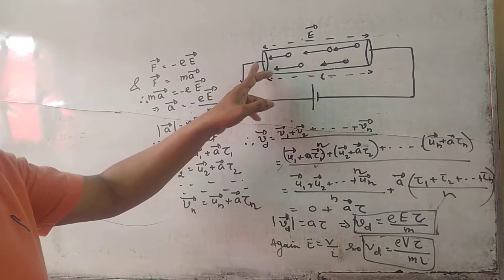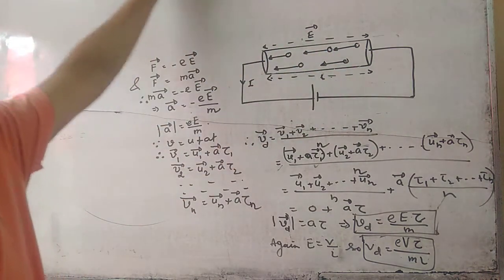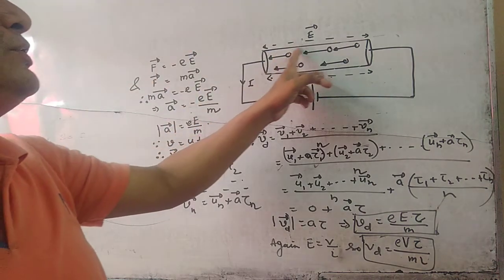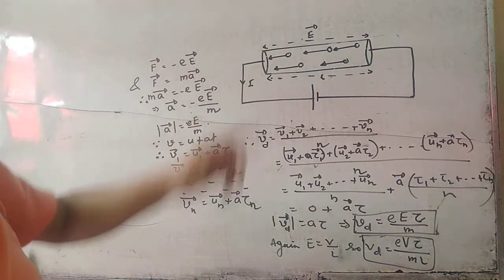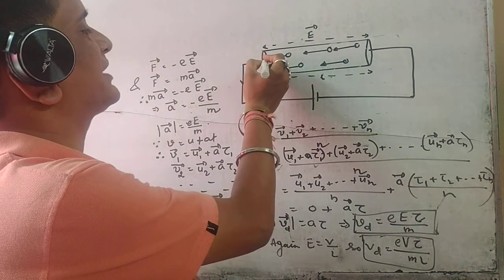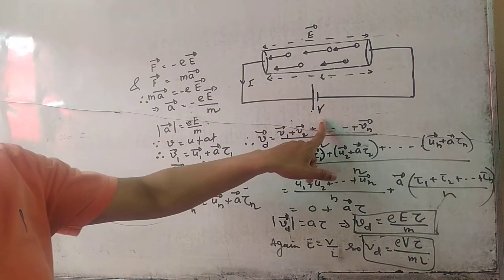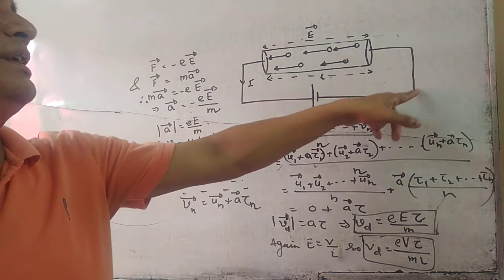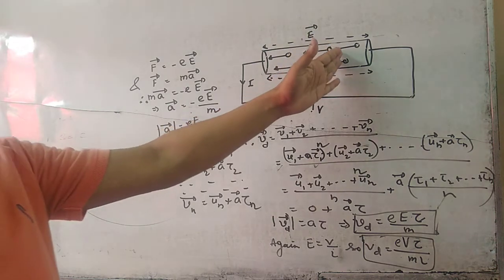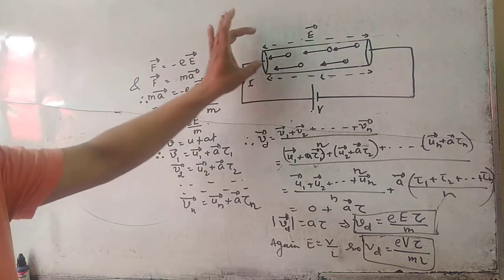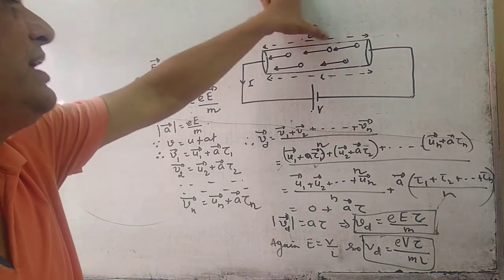You see, we have a conductor whose length is L, and there are a huge number of free electrons in it. We have connected this end of the conductor with the positive terminal of the cell having potential difference V, and this end with the negative terminal of the cell. Now these electrons will get a force due to the electric field.